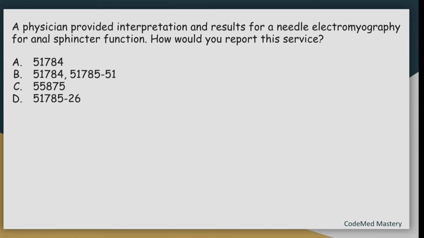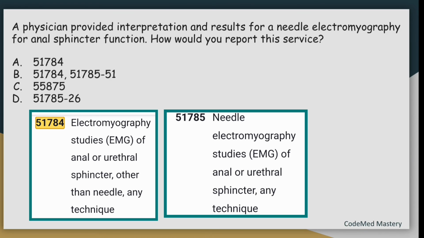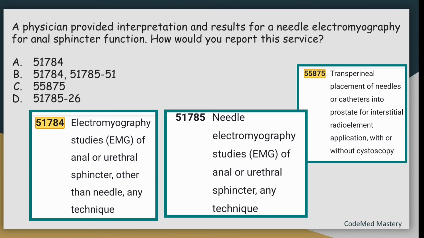Check option A 51784, which is for electromyography studies of anal or urethral sphincter other than needle, any technique. And in option B also the first code is 51784, the second code 51785 is for needle electromyography studies of anal or urethral sphincter, any technique. And option C 55875 is for transperineal placement of needles or catheters into prostate for interstitial radioelement application with or without cystoscopy. And option D 51785 is for needle electromyography studies of anal or urethral sphincter, any technique.